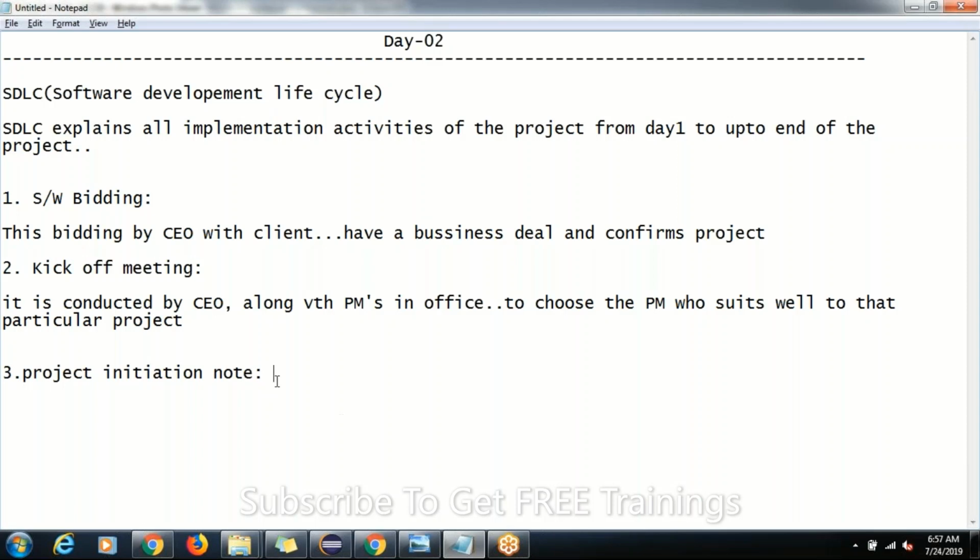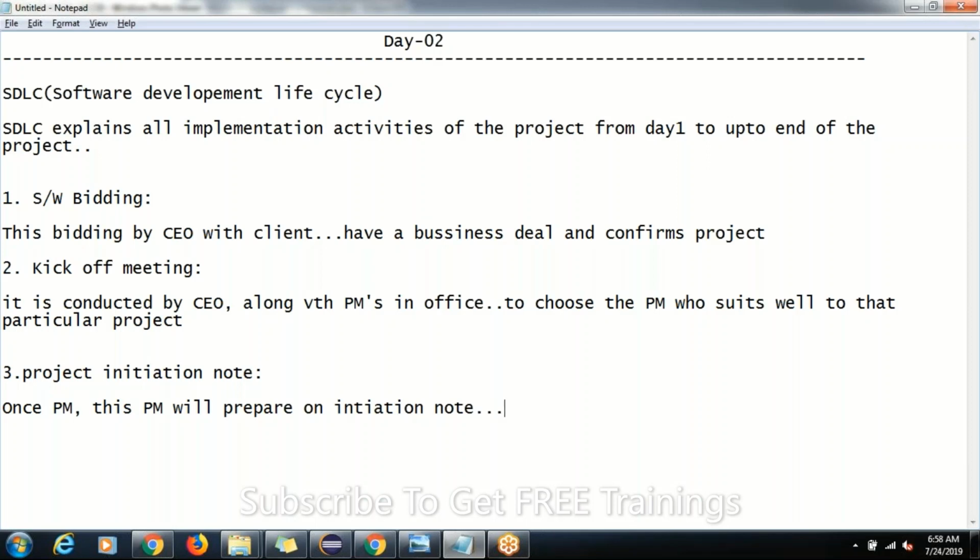So what happens in the project initiation note? Once the project manager is confirmed, this PM will prepare one initiation note. What is the purpose of this note, and what does it consist of? It's a simple thing.